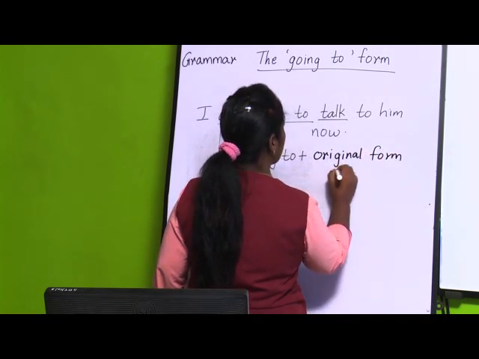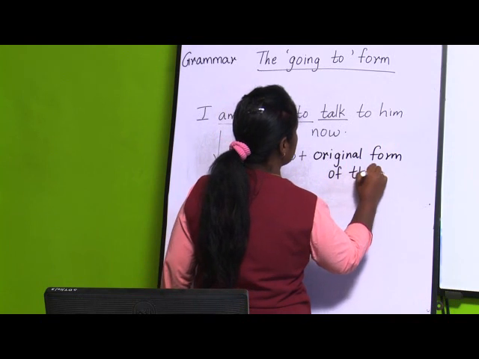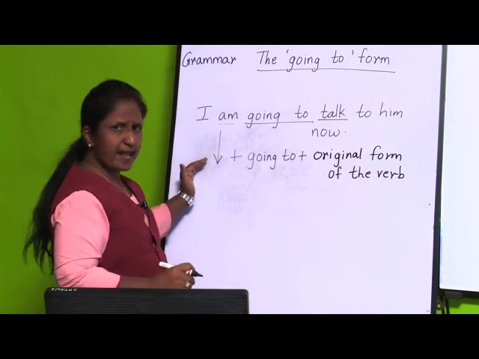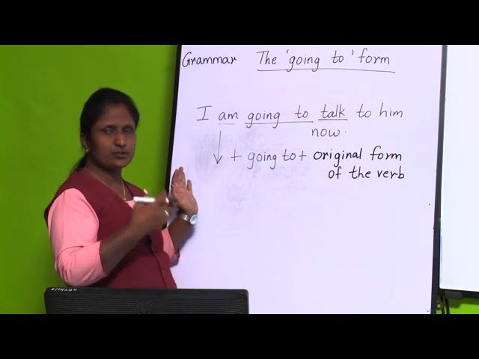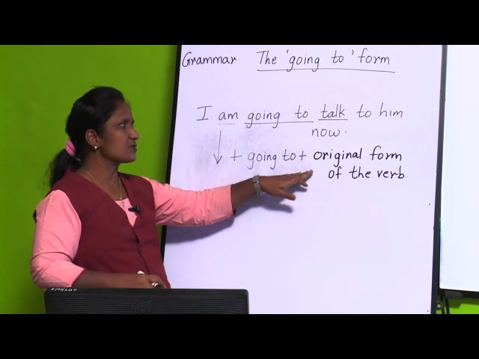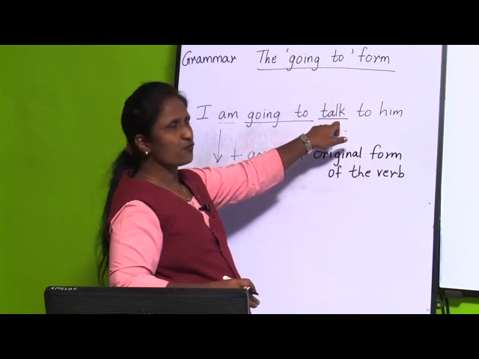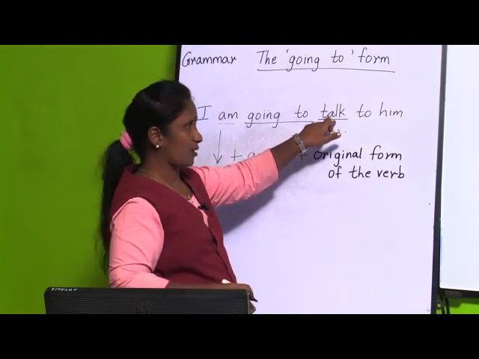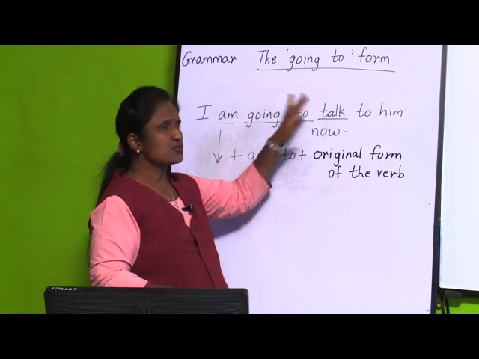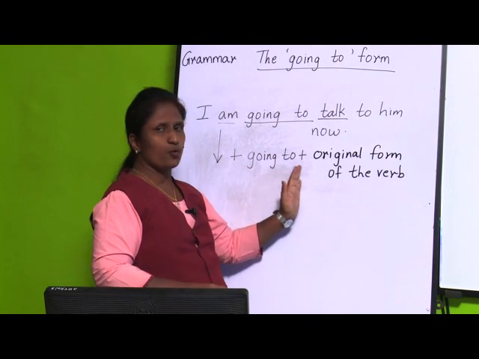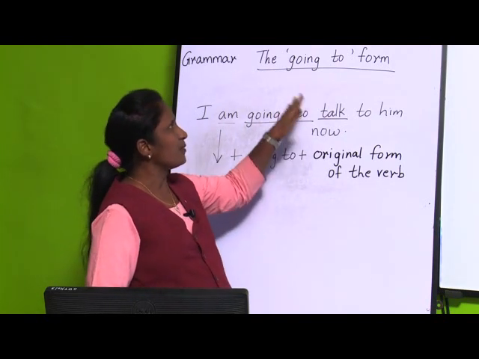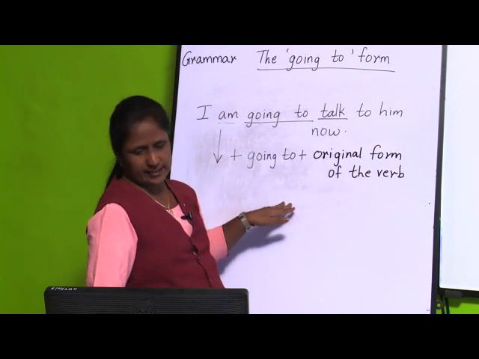So how are you going to write this sentence? Here it is given. First you write am, is or are, depends upon the sentence. Then going to, that is the form, plus the original form of the verb. The original form of the verb here is talk. We have not added s, we have not added ing, nothing, just the original word. So this is the first case of how you form this sentence.